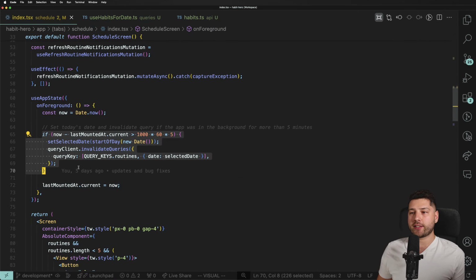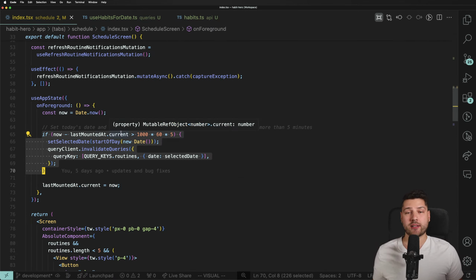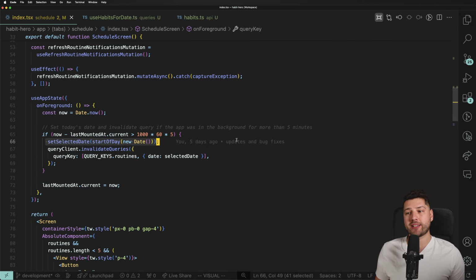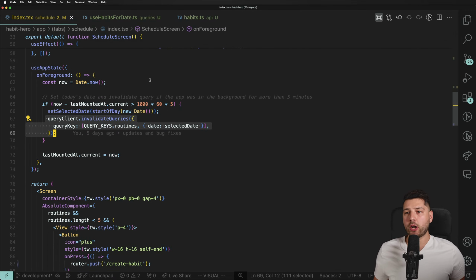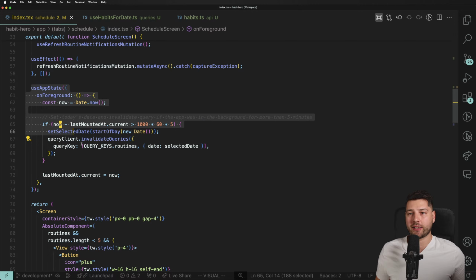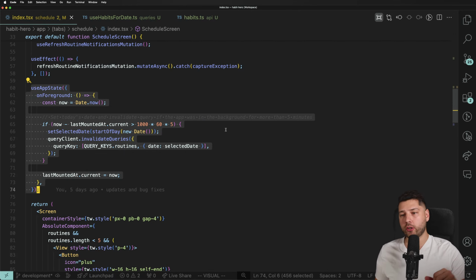Basically, this just checks if it's been more than 5 minutes since the last time you did. If it has been, I just reset the selected date and I invalidate the query to give you a fresh start on the app. It's a great user experience. I'm not going to do this just now because this is the easy part to do, right? You just change this query. We're going to do this a little bit later.